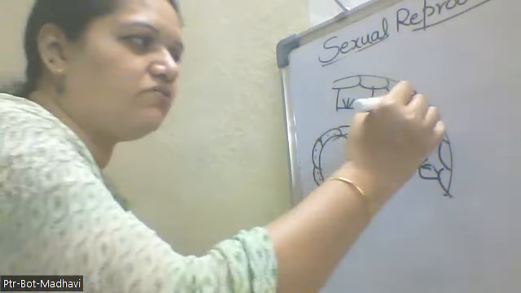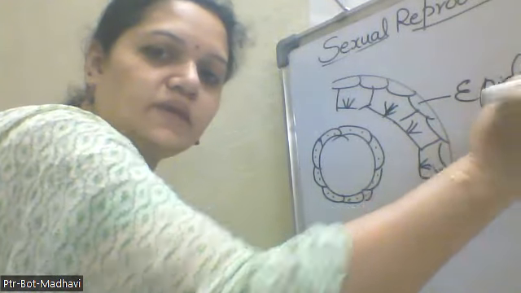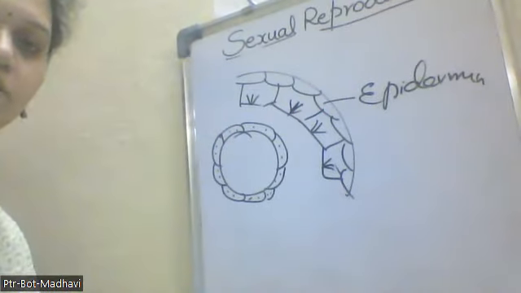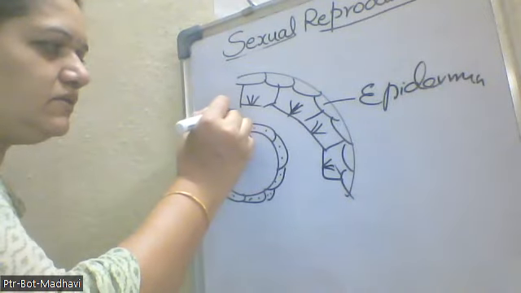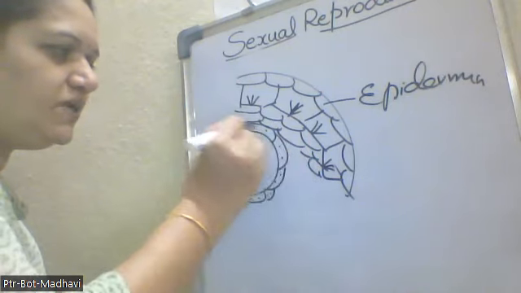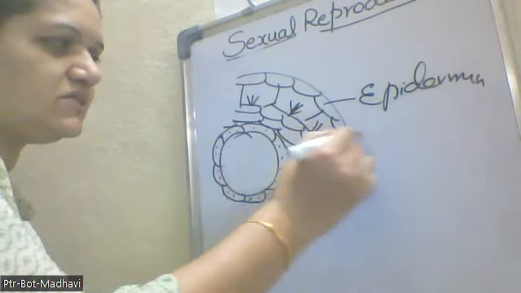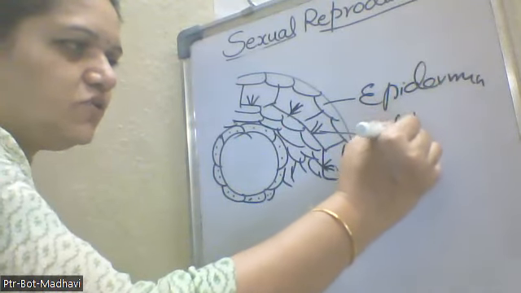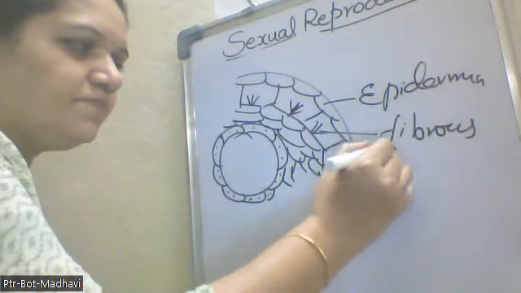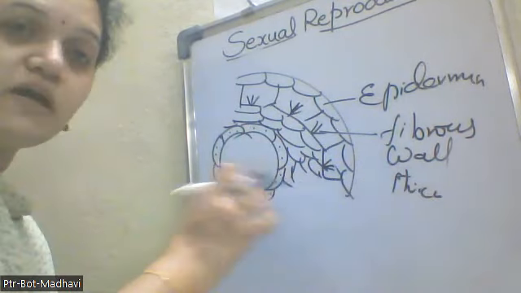The outer one is always the epidermis, which is single layered. The second one is the endothecium, which has fibrous wall thickenings. These fibrous wall thickenings give mechanical support for the anther.